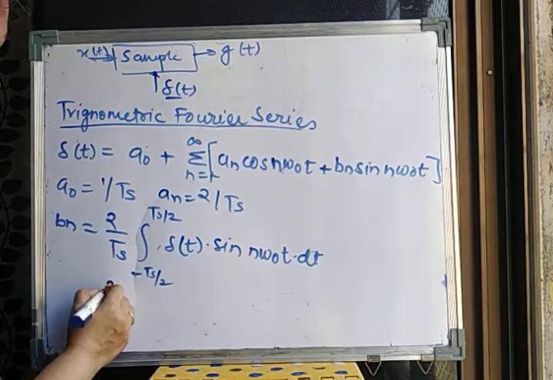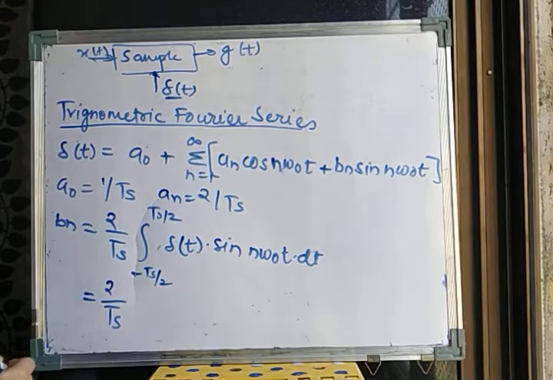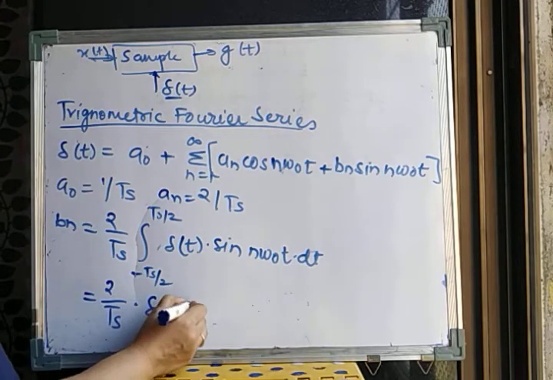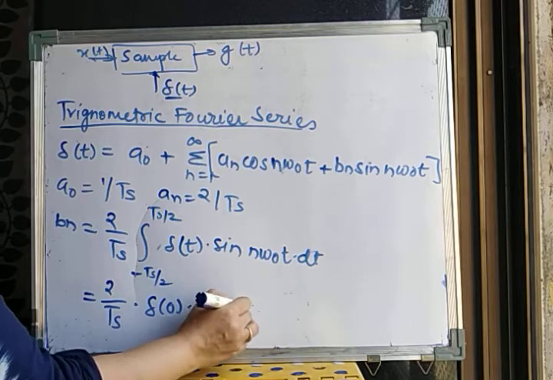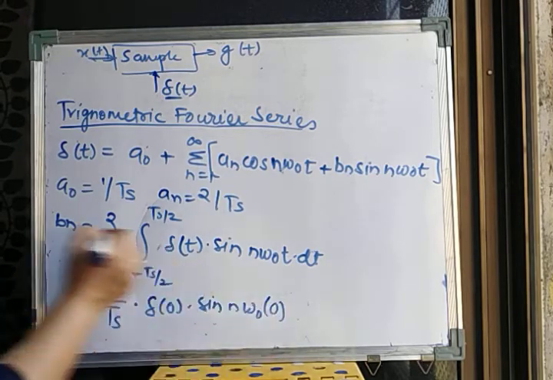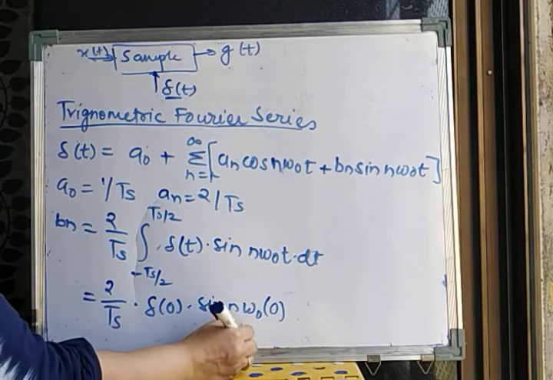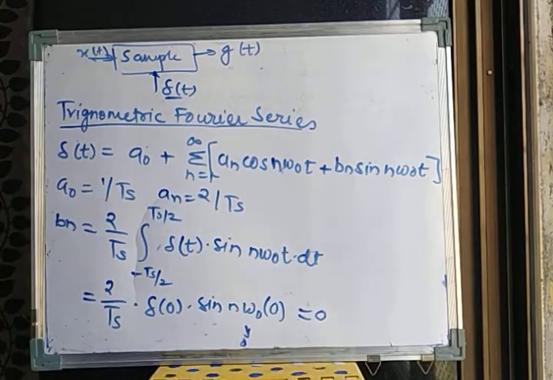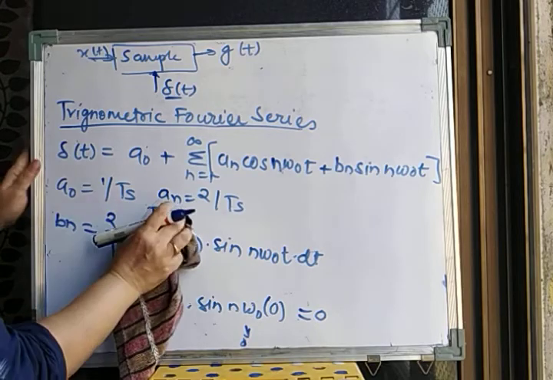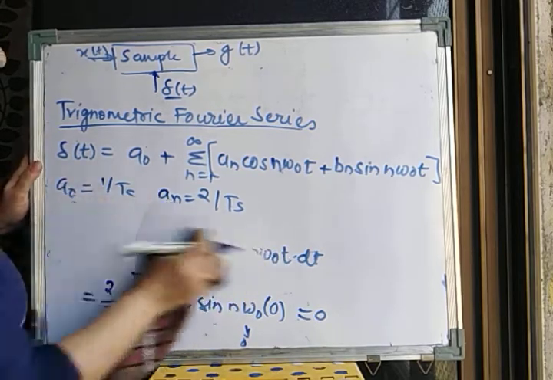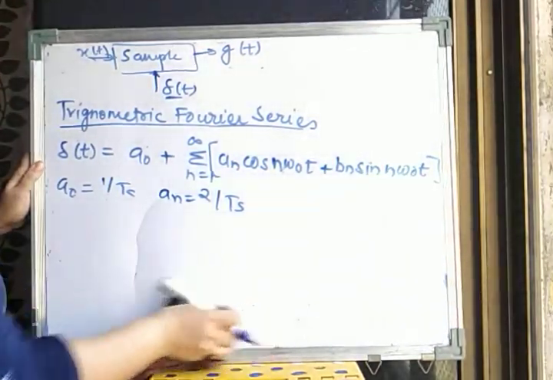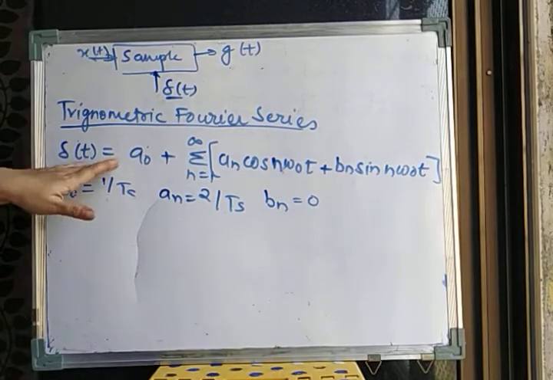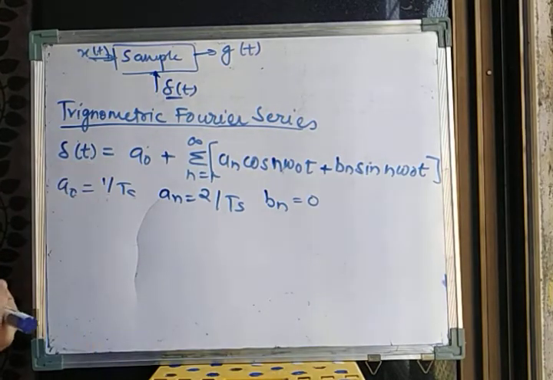This finally directly reduces to 2 upon ts into delta 0 into sine of n omega 0 t, where t is 0 here. You know that sine 0 is 0. So obviously the whole term becomes 0. So the value of Bn becomes 0. So let's record this value also, that Bn is equal to 0, and let's put these values back into the delta t equation so that we will get the final equation.